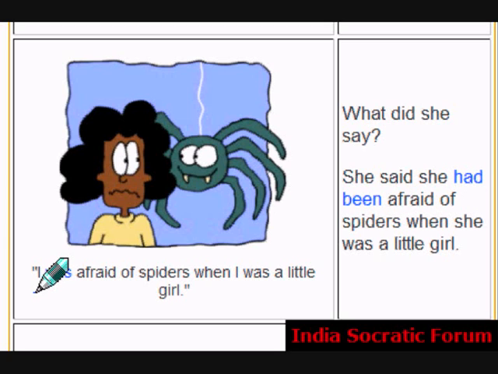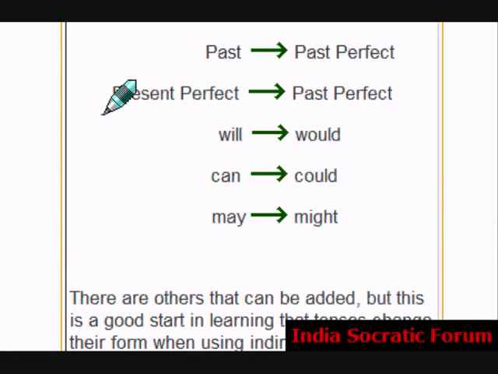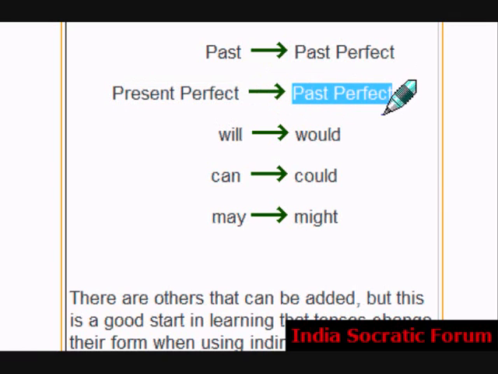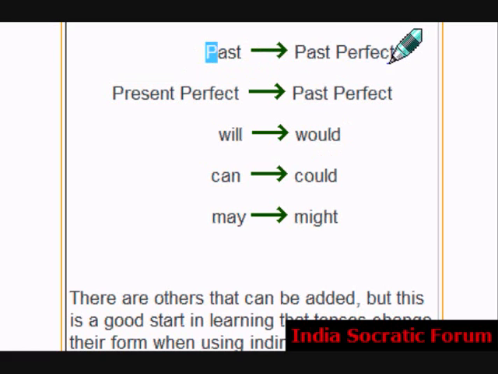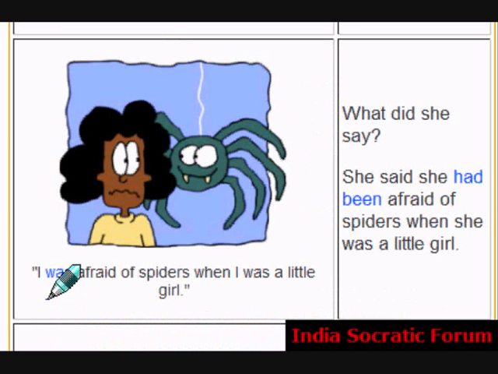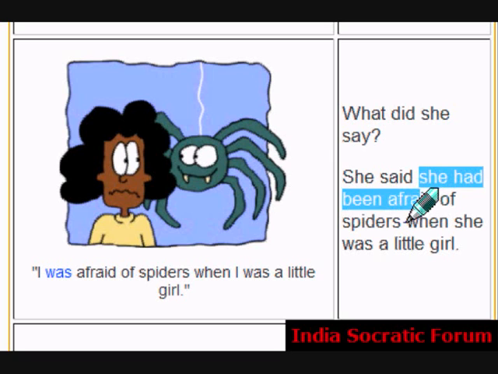Past becomes past perfect. Like the present perfect, past becomes past perfect. Was is past and had been is past perfect.